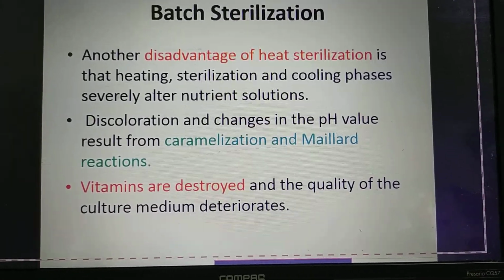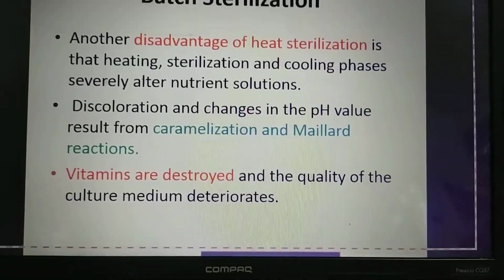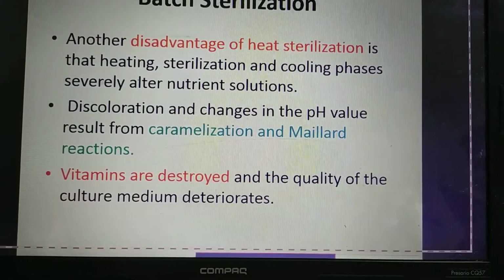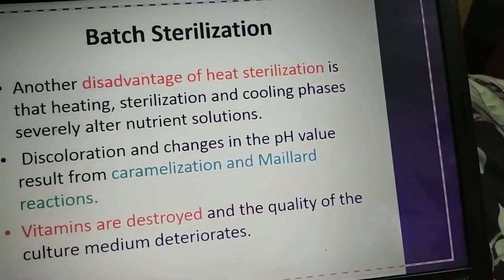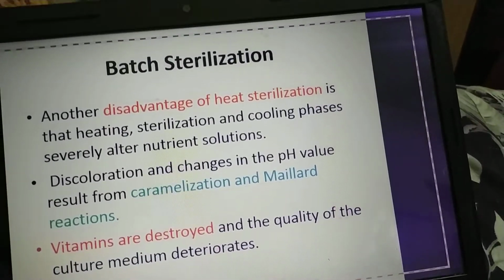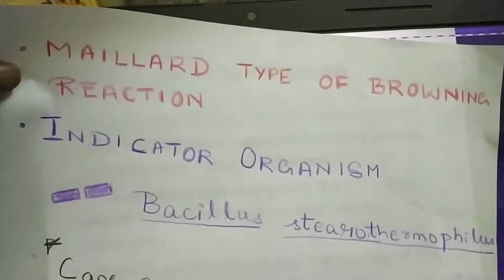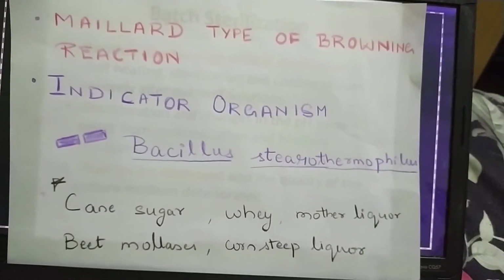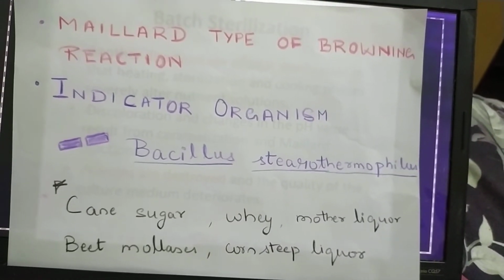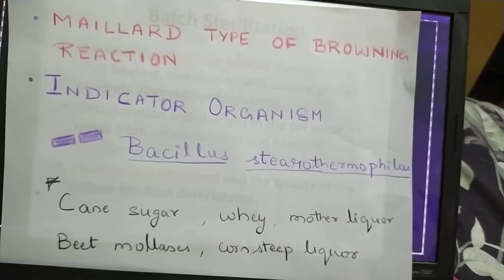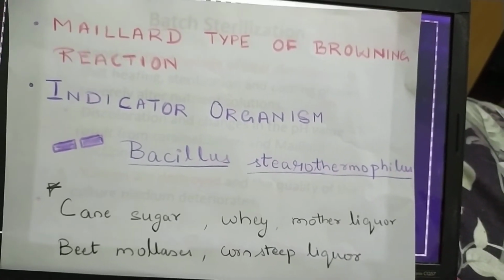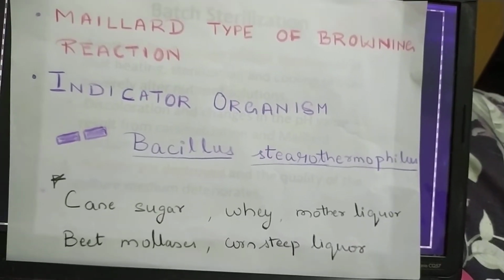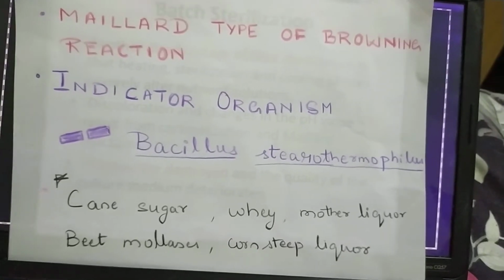Discoloration in the media can also be seen. There's something called caramelization, and a Maillard type of reaction is also mentioned here. Vitamins get destroyed when you bring it to high temperature. I have made one more slide for your convenience. See here, what is the Maillard type of browning reaction. It means sugar and protein react and become dark in color. Browning reaction occurs usually in sterilization procedures, so they will try to sterilize sugars separately. That's why in many media preparations, sugars are sterilized separately, not allowing protein together.